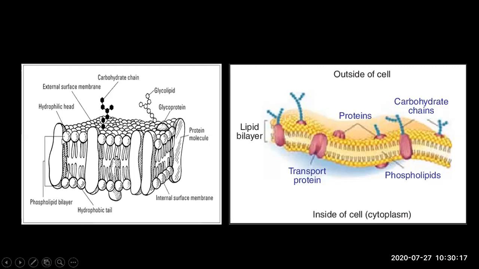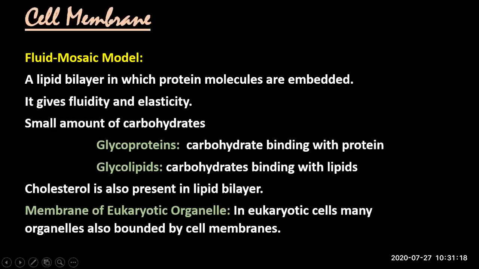The protein molecules are not static. Lipid molecules are not static. They are moving. So this movement of a lipid bilayer is like, teachers have told it earlier, you should not write this in the exam, it is like ships floating on the surface of an ocean. जिस तरह से पानी समंदर की सतह पर मूव करता है, स्टैटिक तो नहीं होता, और शिप्स भी मूव कर रही होती हैं, इसी तरह से ये प्रोटीन मॉलिक्यूल्स मूव कर रहे हैं। और लिपिड बायलेयर में लिपिड भी मूविंग है, but still it has a structure which is called the elastic structure. So the plasma membrane is the thing which gives fluidity and elasticity to the cell.